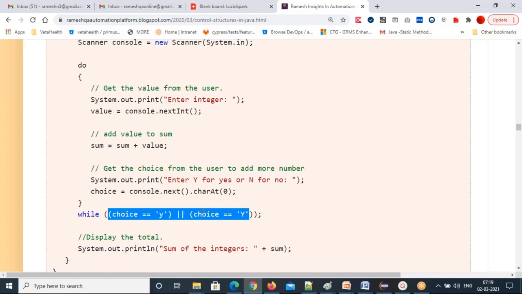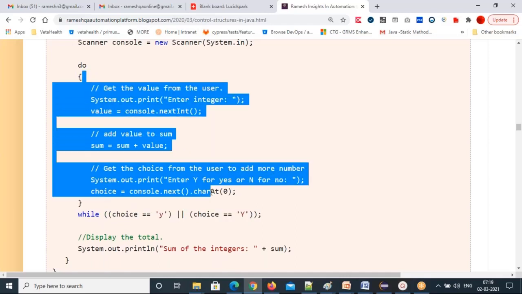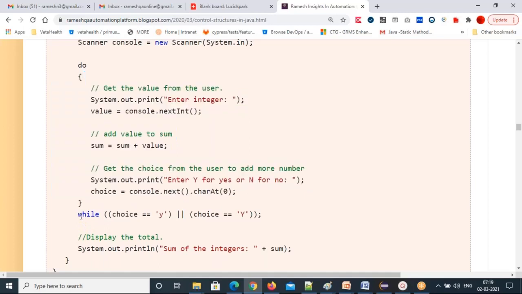Any questions? This is the one program we need to do. So exactly this is matching the do while loop. First the code is executing, then the condition is checked at the end. Any questions?